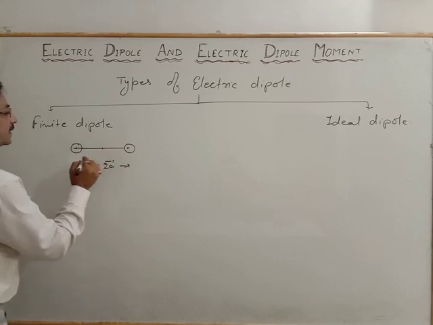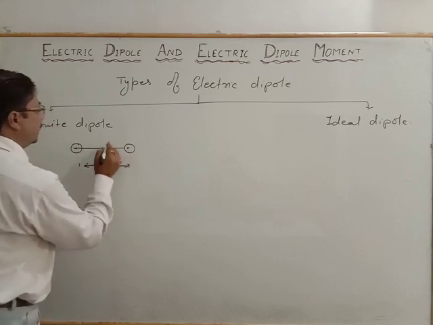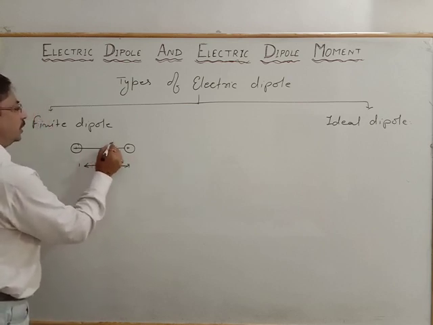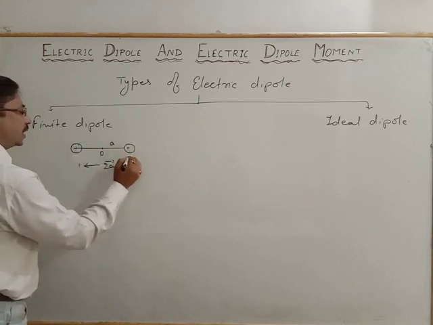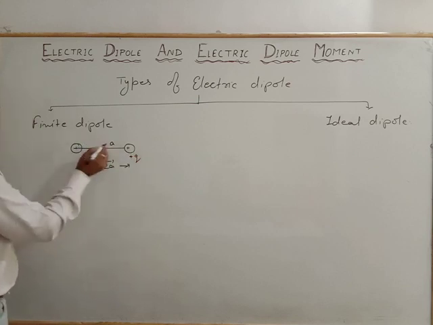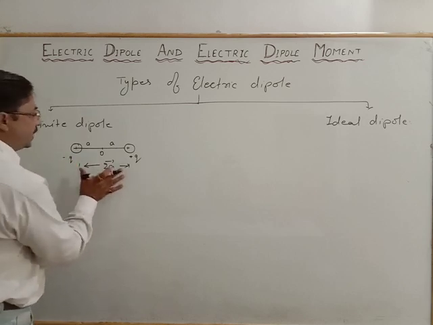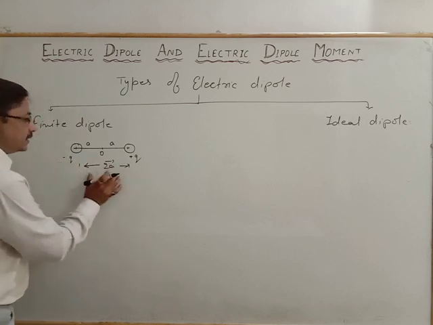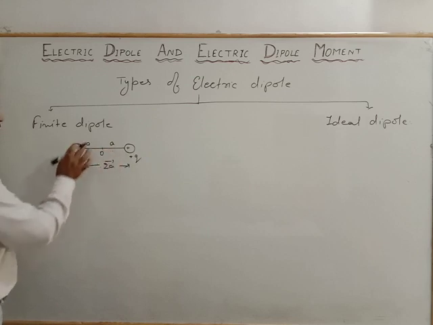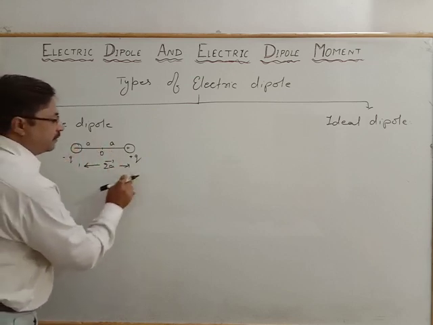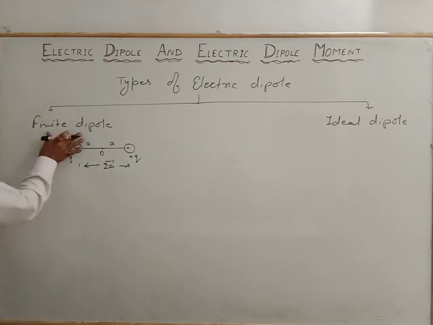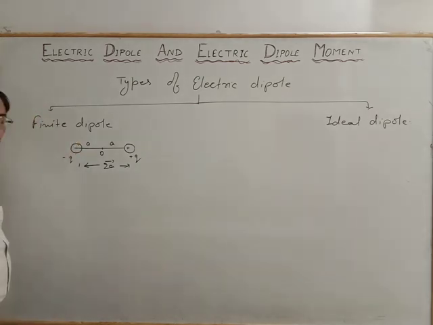That means from the center O it has a distance to the charge plus q and again a distance to the charge minus q. So it has a certain distance between the positive and negative charge, then it is termed as the finite dipole.